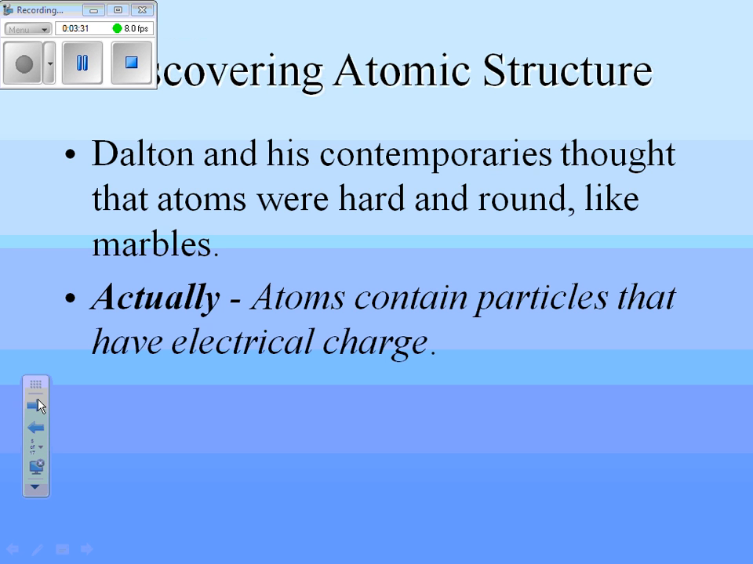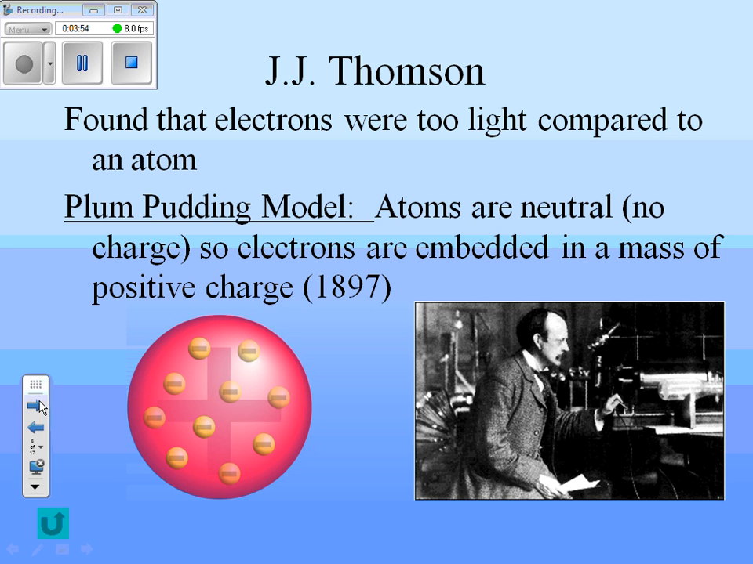But still, during all this time, Dalton, Democritus, and even Mendeleev, they thought that atoms were one tiny solid thing. So they were hard, they were round, they looked like marbles. Of course, we know now that atoms have protons, neutrons, and electrons, things that have charge. How did we make that discovery? Well, that brings us to 1897 and J.J. Thomson.